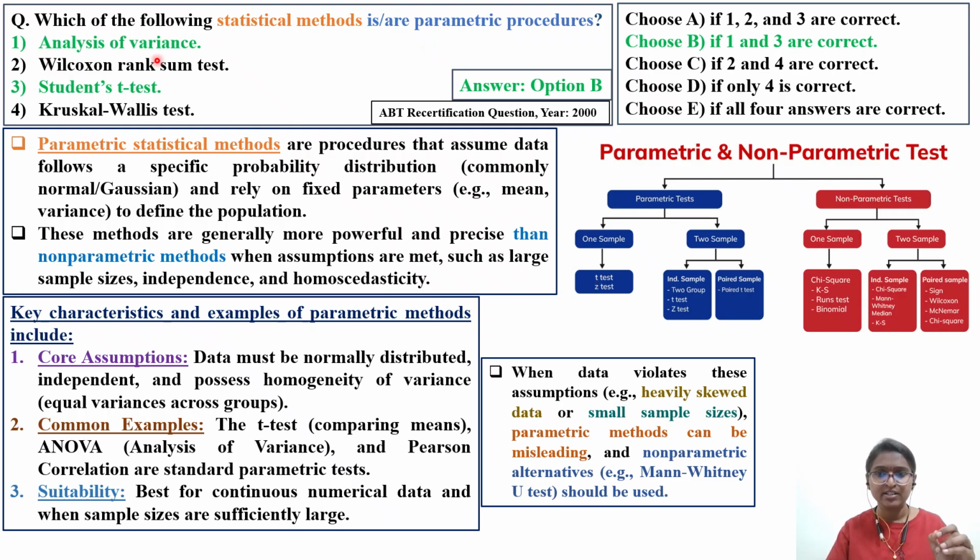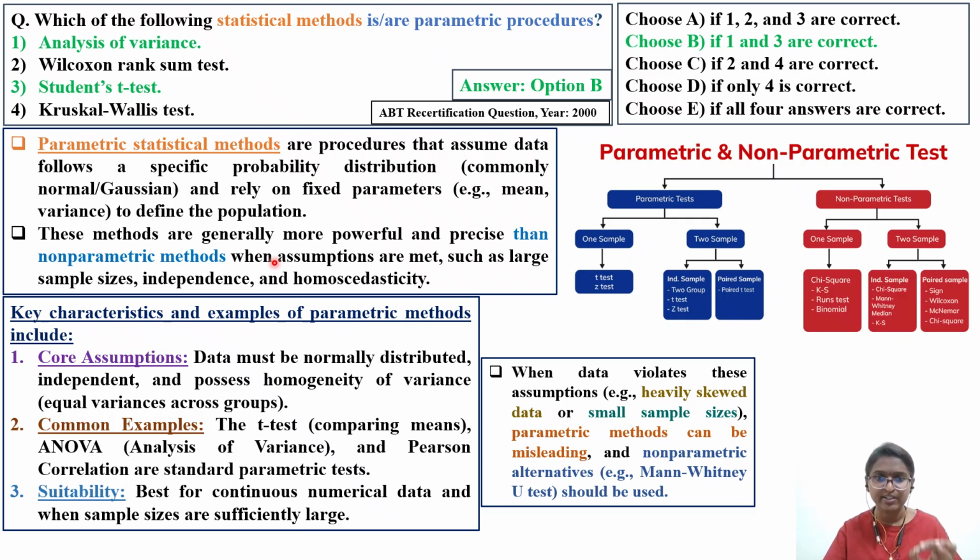So the first option is analysis of variance. The second option is the Wilcoxon rank sum test. The third option is the student t-test. The fourth option is the Kruskal-Wallis test. The Wilcoxon rank sum test and Kruskal-Wallis test, here you can see the KS test and here it is in this diagram, again they come under non-parametric. Coming to analysis of variance, ANOVA, as well as the student t-test, they come under parametric tests. This you have to remember. Okay. If you remember this particular classification, you will be able to answer this question.